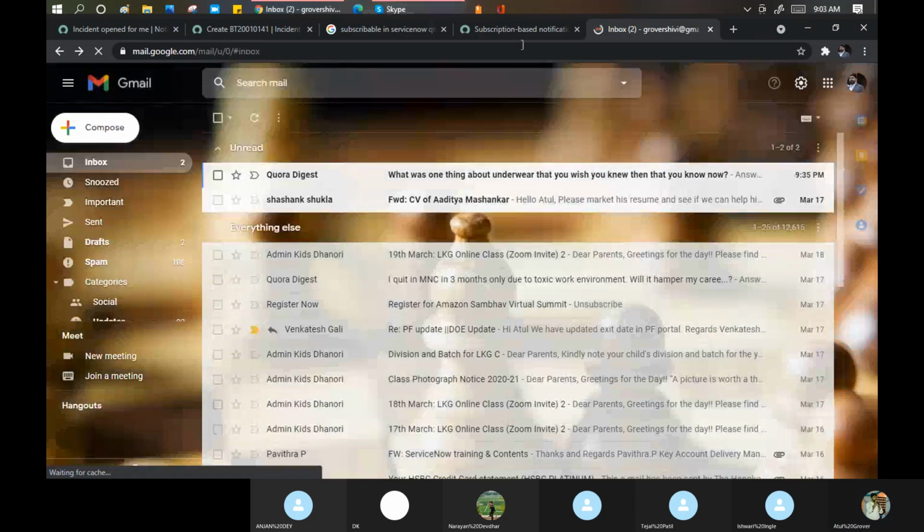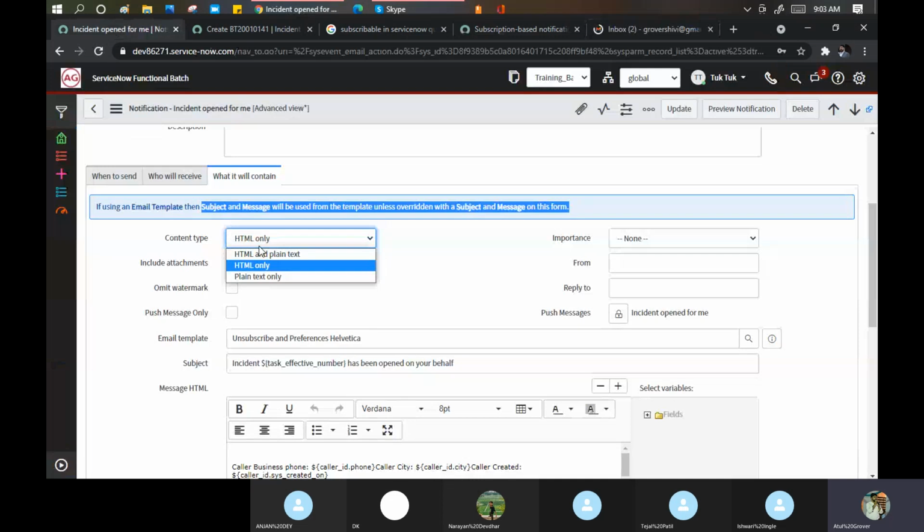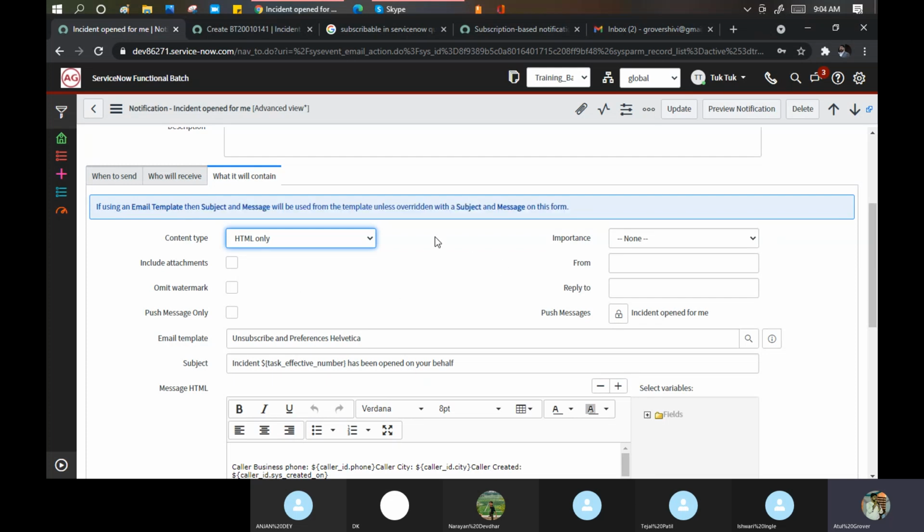So this is the example of HTML or plain text. HTML will take a lot of bandwidth, a lot of spacing, a lot of formatting. Plain text is with simple lines. Okay, so up to you. I would always prefer HTML because it looks good for the customer.